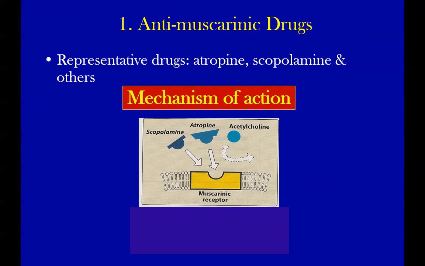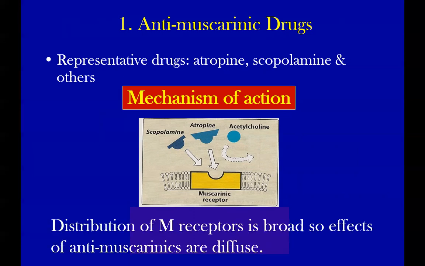Can you describe what is the mechanism of action of this? But in what manner, in what fashion? It's competitive. Anti-muscarinic agents are the competitive antagonists of acetylcholine at the muscarinic receptor. So they are competing with acetylcholine and disconnecting the neurotransmitter from the muscarinic receptor.